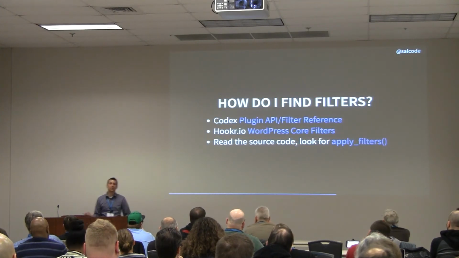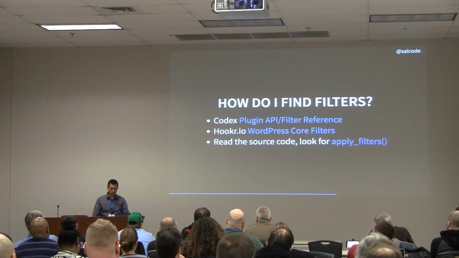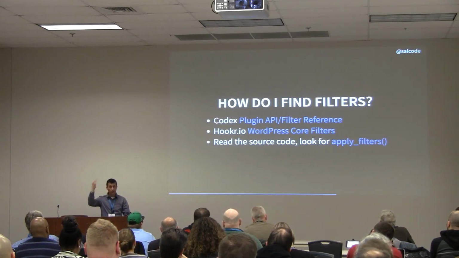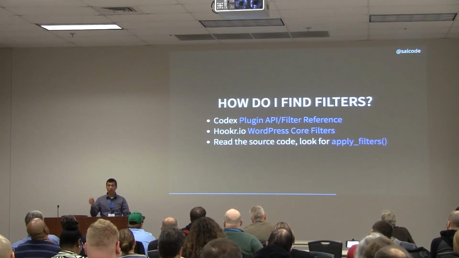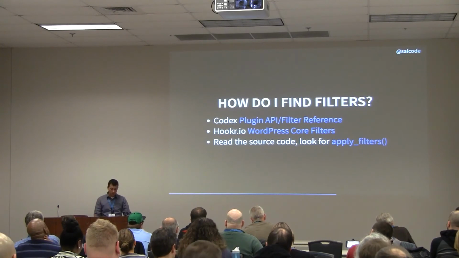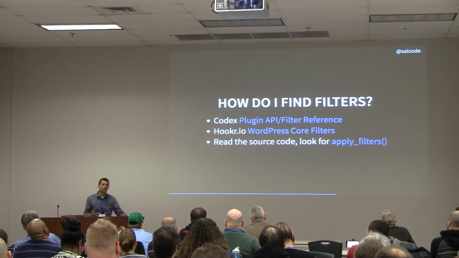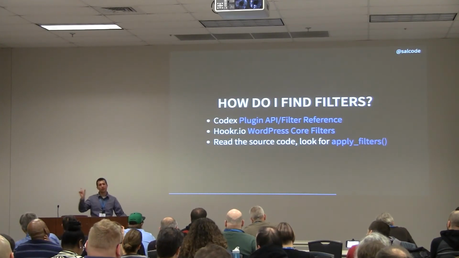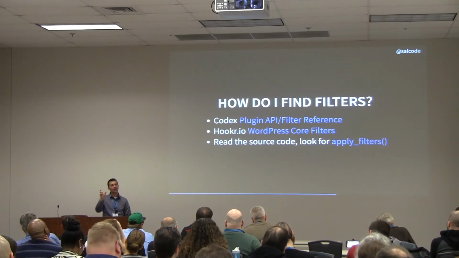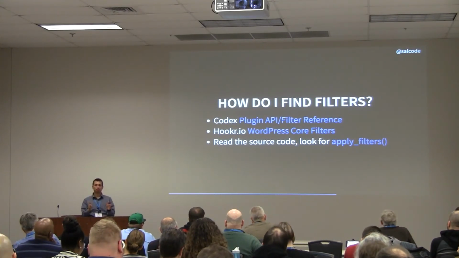So how do we find these filters? We've got 1,300 some of them in core, and then they're in plugins. So a couple of options. Codex, which is the official WordPress.org documentation. Hooker.io is a good website for listing hooks. And the third one, my favorite actually, is to read the source code. That's a little daunting at first. But once you get in there, you will see this apply filters in there. And anywhere you see apply filters, that's telling you this is a cutout in this tube. This is our chance to modify something.